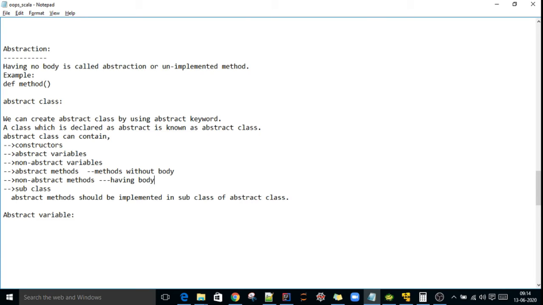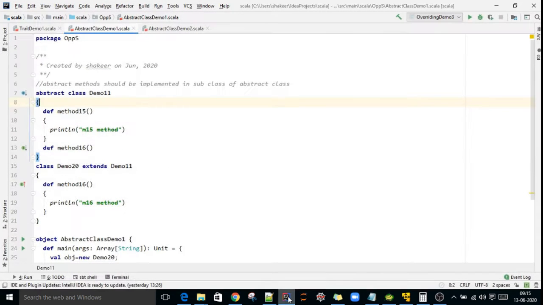But if a class has a method without a body, the child class should provide implementation for that particular method which does not have a body. This is the main important topic here: an abstract method should be implemented in a subclass of the abstract class. Okay, we'll see one example for this.